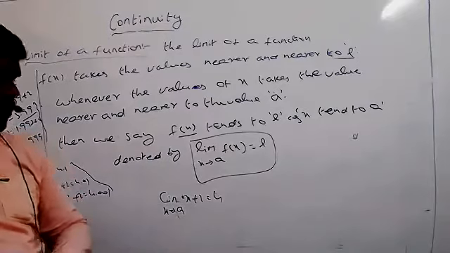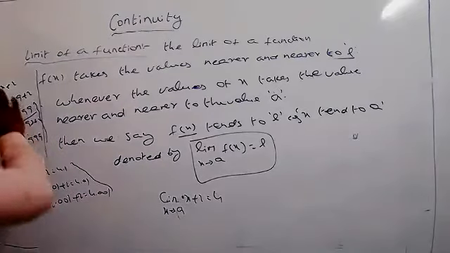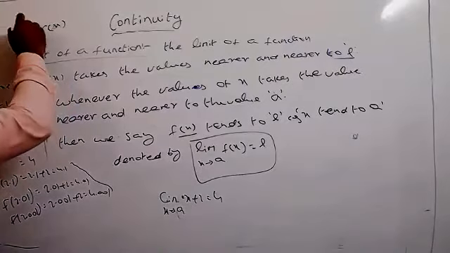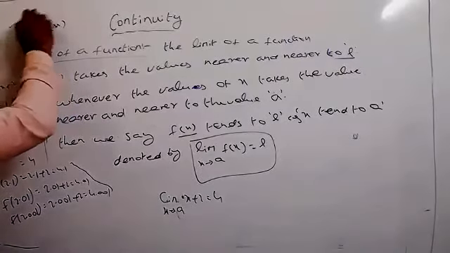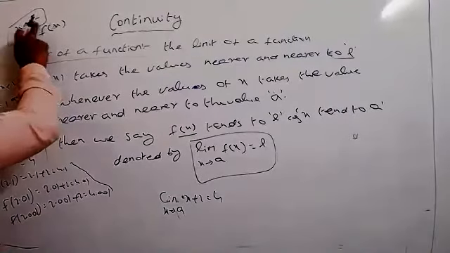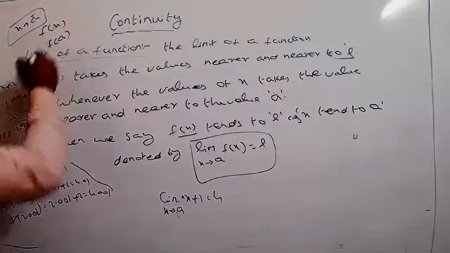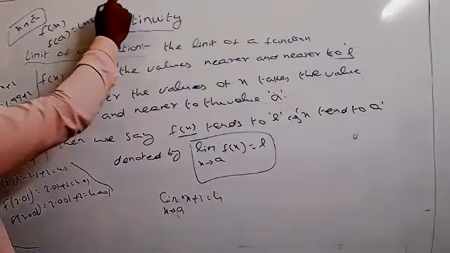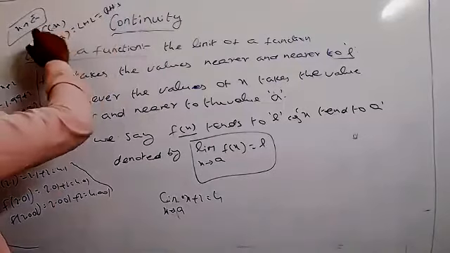Suppose f of x is a function here, and we take the value x tends to a. If we take x equal to a, what happens? We get f of a. That means f of a equals LHL equals RHL.